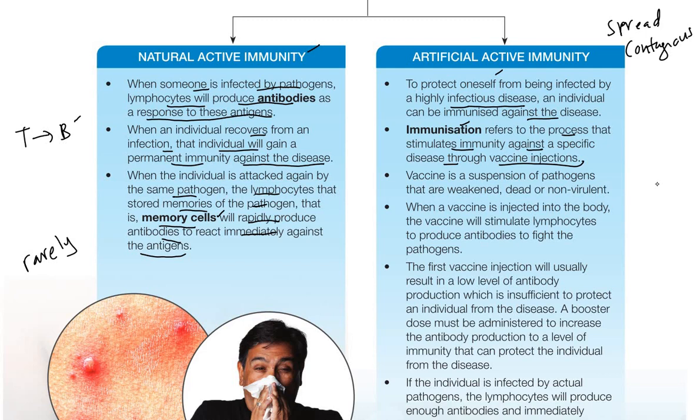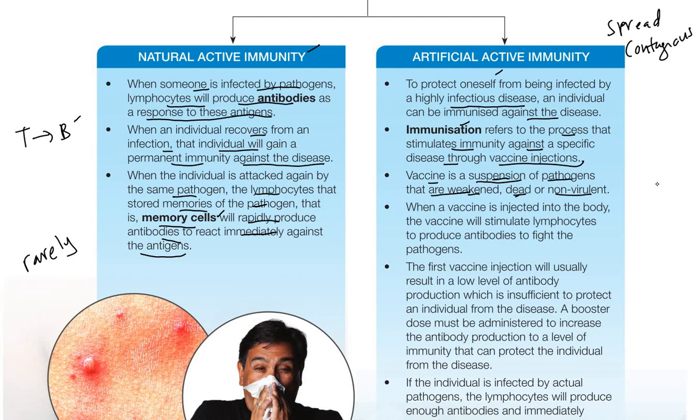So we have the COVID-19 vaccine. Okay, so what is a vaccine? A vaccine is a suspension of pathogens that are weakened, or non-virulent. So for example, for the COVID-19 vaccine, usually they will take part of the virus of COVID-19 and put it in suspension. Then the virus is weakened, or dead, or non-virulent, and then made into a vaccine.